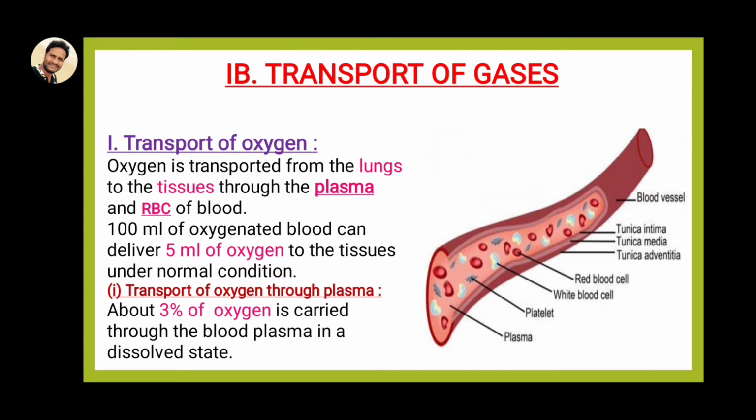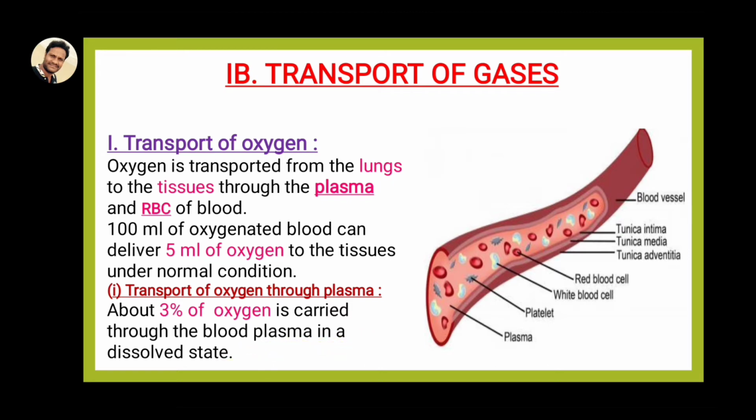So in this way, transport of oxygen mainly occurs in two ways. One is transport through the plasma, and the second one is transport of oxygen through the RBC. Approximately 3% of the oxygen is transported through the plasma, and the maximum, 97%, is transported through the RBC. First, transport of oxygen through the plasma: about 3% of oxygen is carried through the blood plasma in dissolved state.